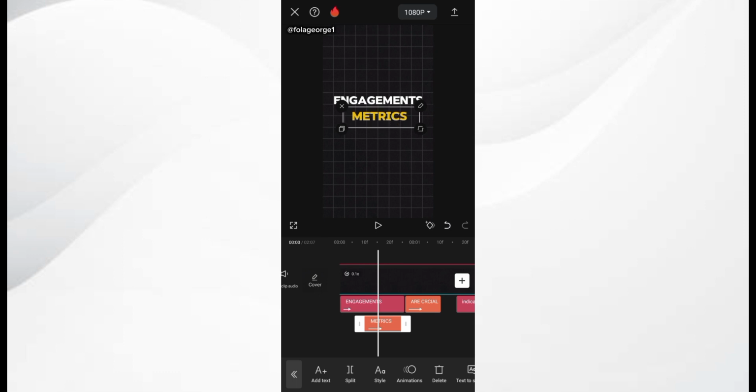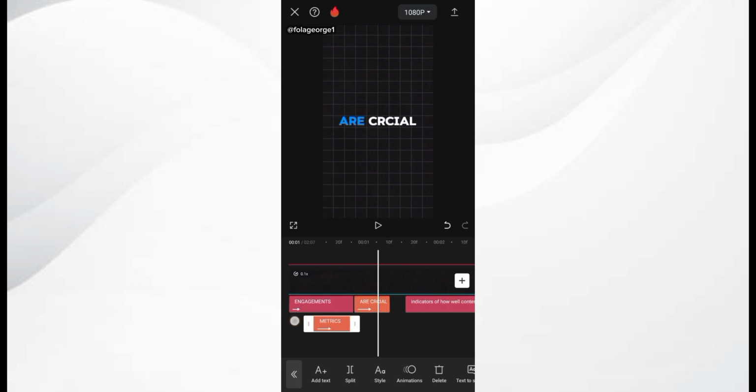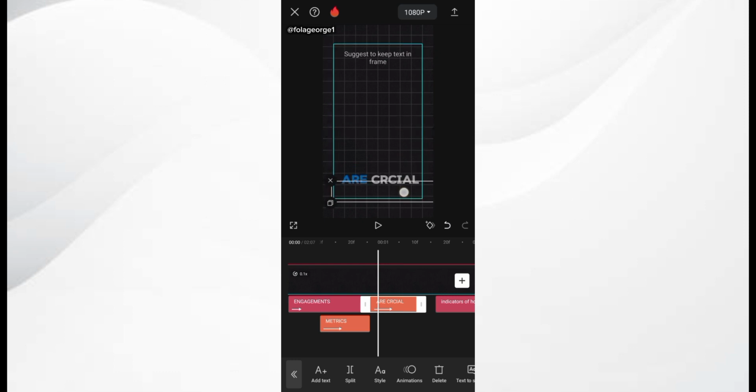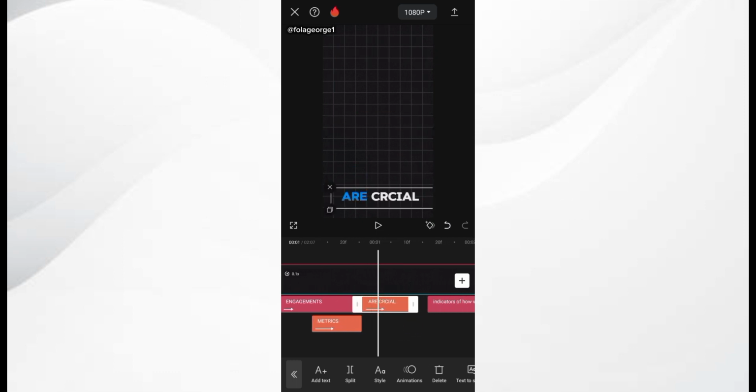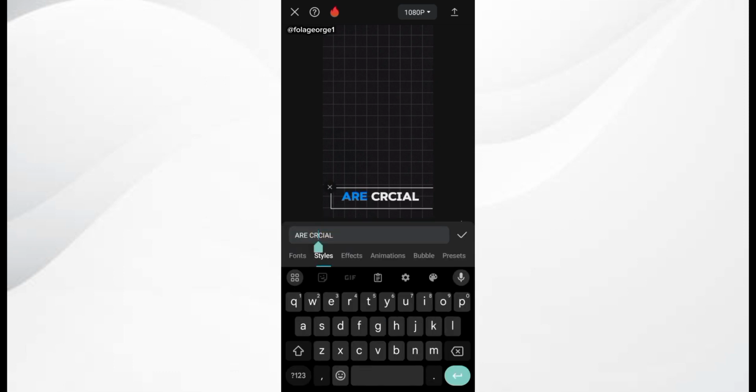So the are crucial is going to come in down. So you can see we are getting somewhere with this video. So I just place the are crucial just down below. So I place it right there. So I just simply edit this, correct the spelling. Alright.